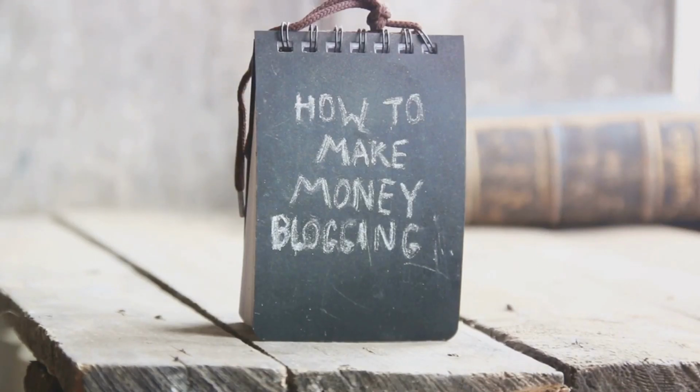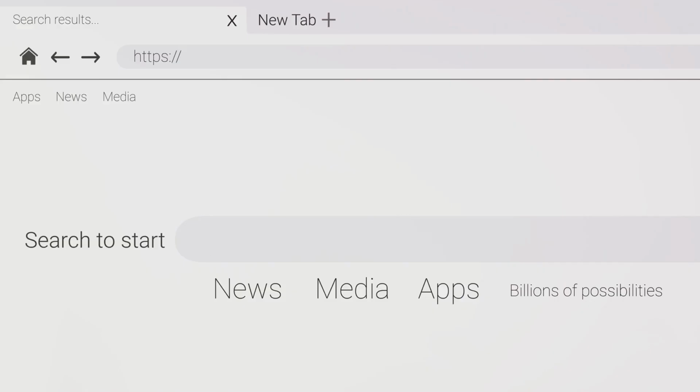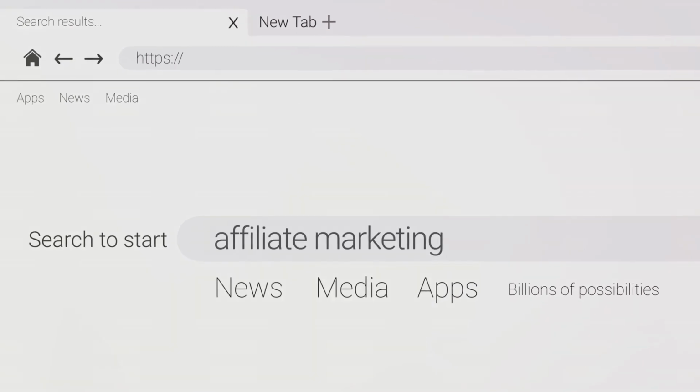To recap, choose a niche you're passionate about, find relevant affiliate programs, create a free website or blog, produce quality content, promote affiliate products within your content, and earn commission on every purchase made through your link.